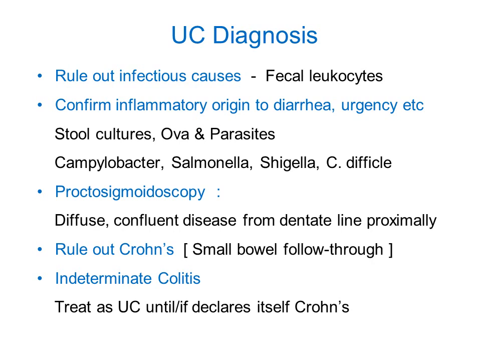So you will see that it starts from the rectum and involves the proximal colon. Also, if there is involvement of the small bowel, then you have to rule out Crohn's disease. In case of indeterminate colitis, we have to treat it as ulcerative colitis if it is not definitely Crohn's disease.